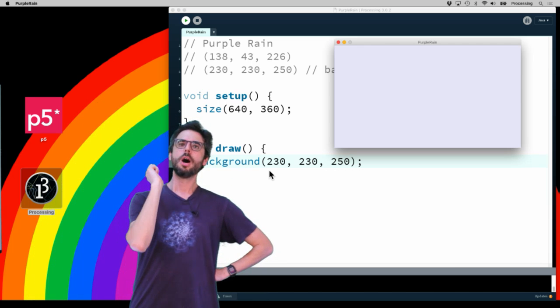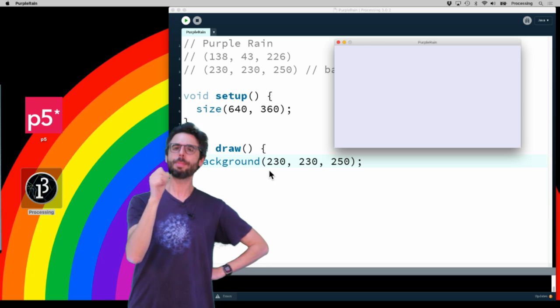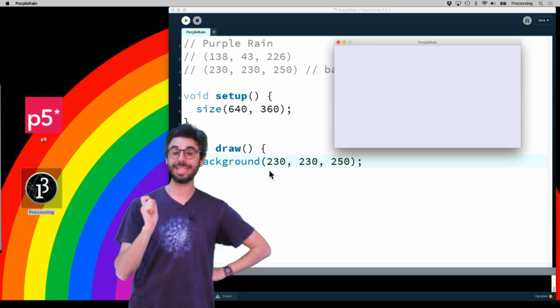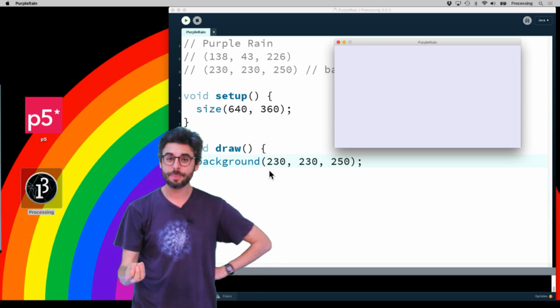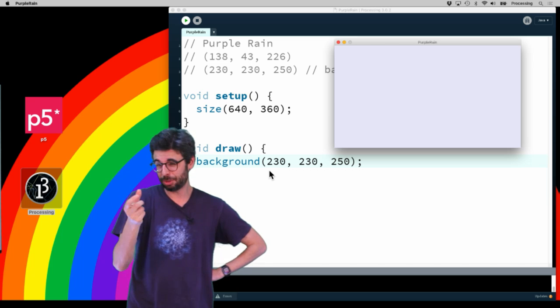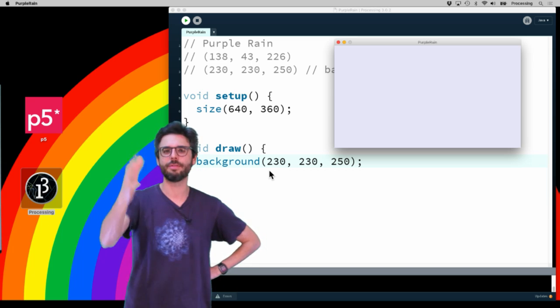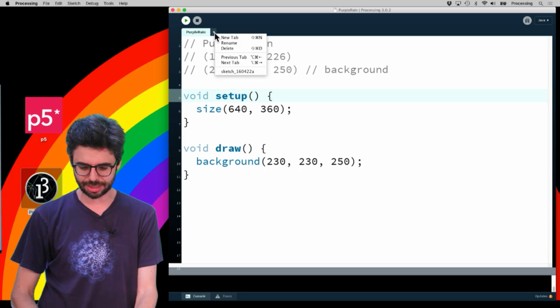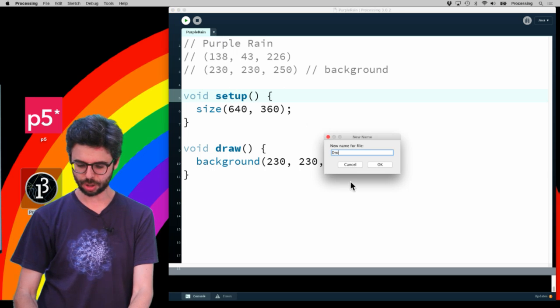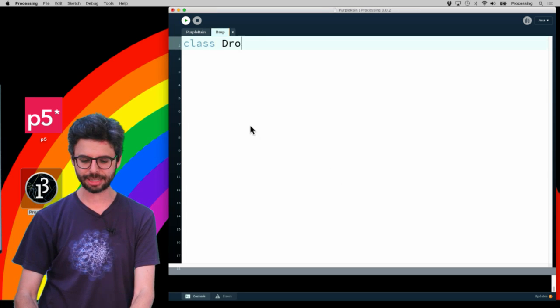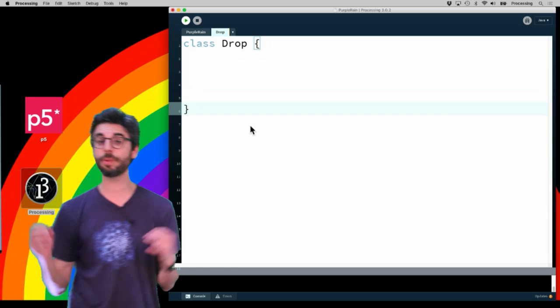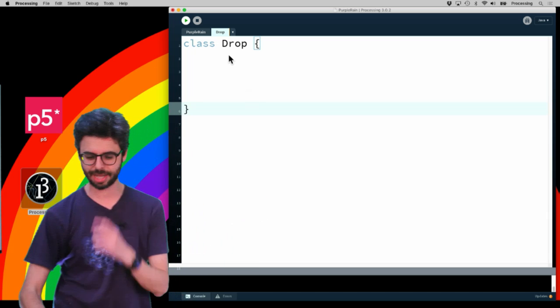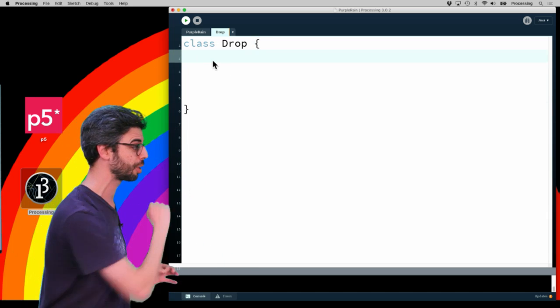To make rain, I think probably a good way to do that would be to create a single object, which is a raindrop, and then from that object, make an array of many of those raindrops. So I'm going to make a new tab. I'm going to call it Drop, and then I'm going to say class Drop. A class being a template for making objects in the Java programming language. In the JavaScript version, this will look like a constructor function.